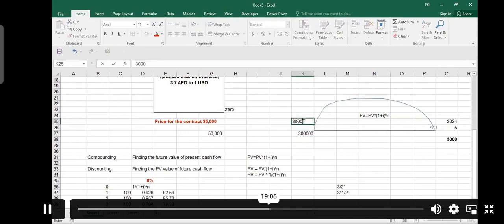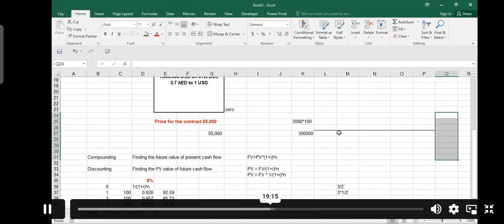And how did we get it? 3,000 multiplied by 100. And then we told them that we are going to pay them 5% interest, right? So how much is 5%? 300,000 times 0.05. I will pay 15,000 here and 15,000 for the next years: 1, 2, 3, 4, and 5. This is my promise. And also I have to pay this 300,000 back. Am I right or wrong?